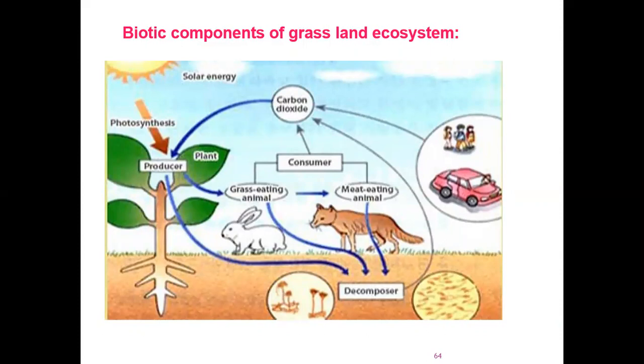So in India, we have two types of grasslands, that is Himalayan pasture belt, that means the grassland found in the Himalayas, and then we have grasslands in the semi-arid plains of western India, central India, and Deccan Plateau.